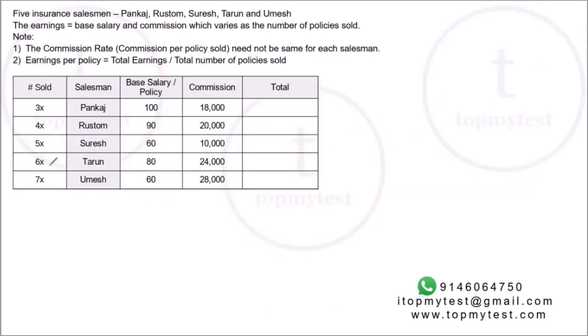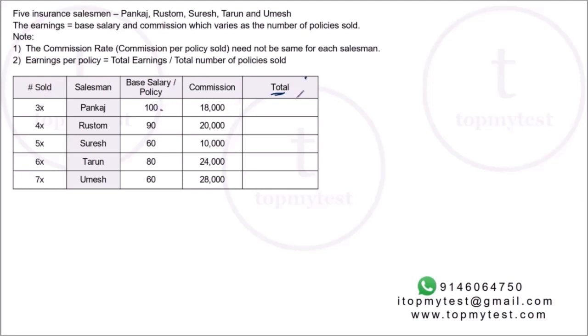So I have tabulated this here. Number of policies sold: 3, 4, 5, 6, 7. I have figured out the base salary per policy, the x-axis for the scatter plot, and the total commission earned, which was the y-axis over here. Now, what will be the total earnings? This will be the earnings.